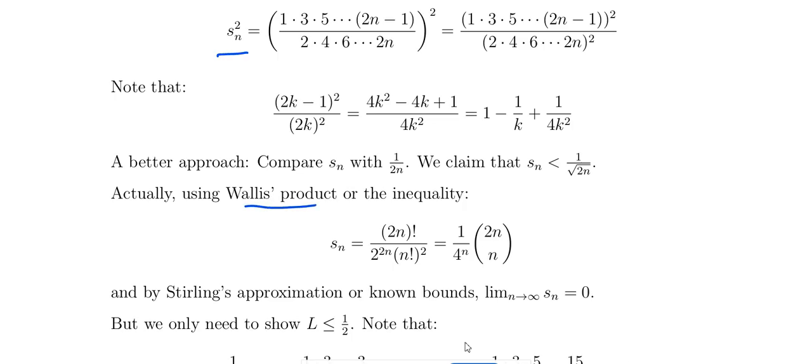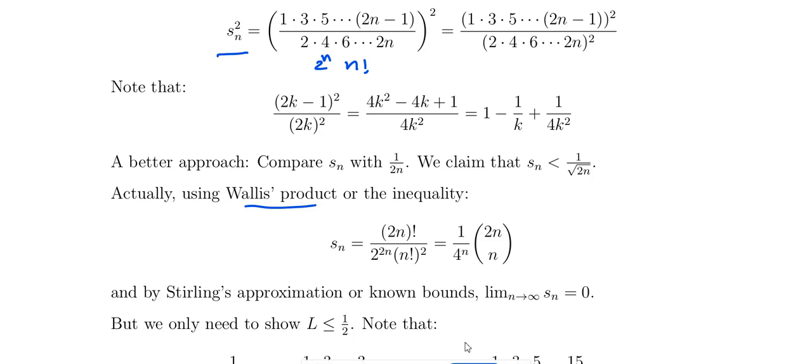Here we take 2 common outside: 2 into 1, 2 into 2, 2 into 3, up to 2 into n, that is 2 power n into n factorial. When you square it, that is 2 power 2n into n factorial whole square.